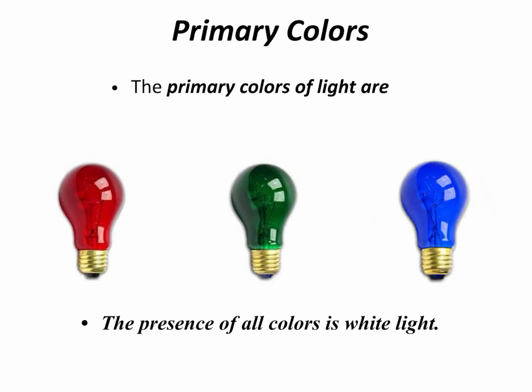If I were to take all three colors of light and mix them together, combine them, overlap them, take a green bulb, a red bulb, and a blue bulb for a flashlight and shine them all in the same spot, I'm going to get white. So white is the presence of all colors, or the combination of all colors. If I turn off all the lights, cover my eyes, have absolutely no light, if you've ever been in a deep, deep, dark cave, that's what we refer to as black.